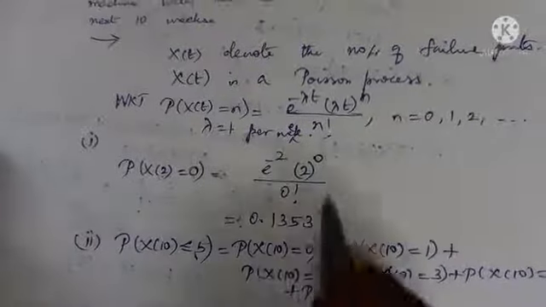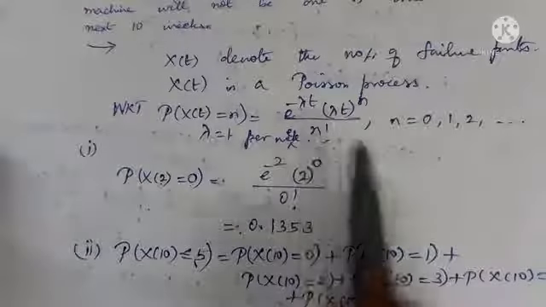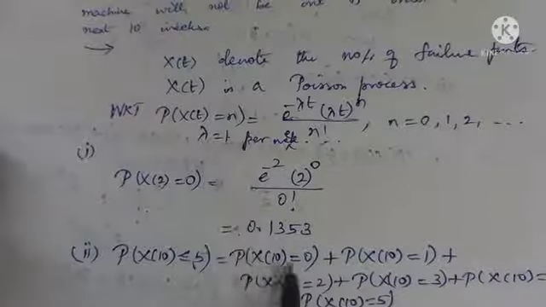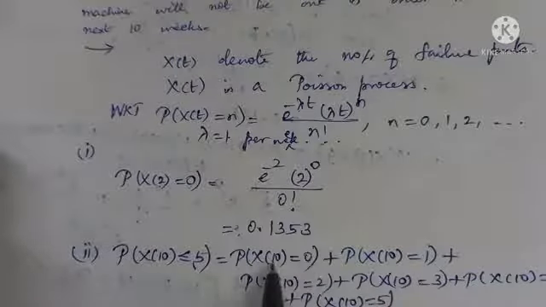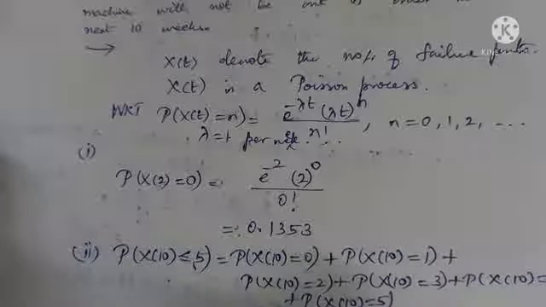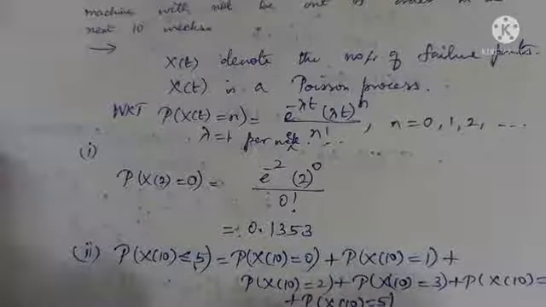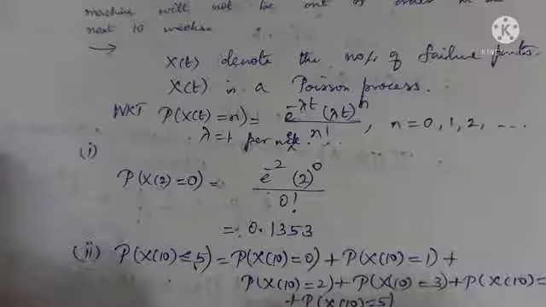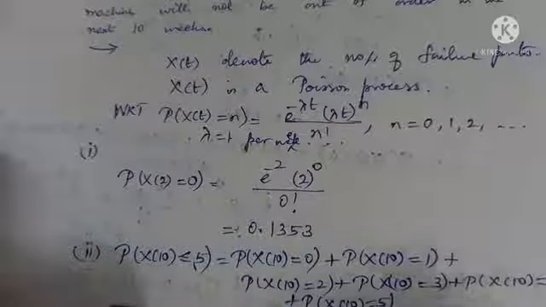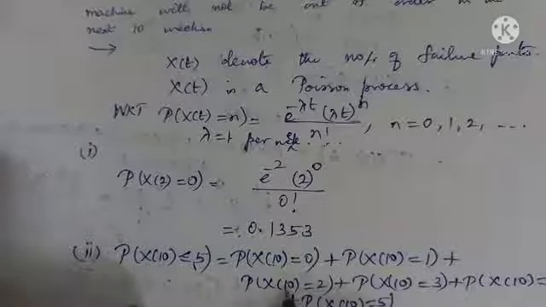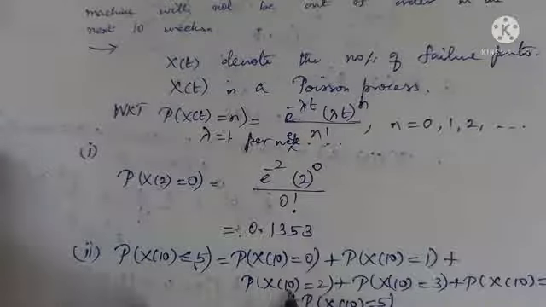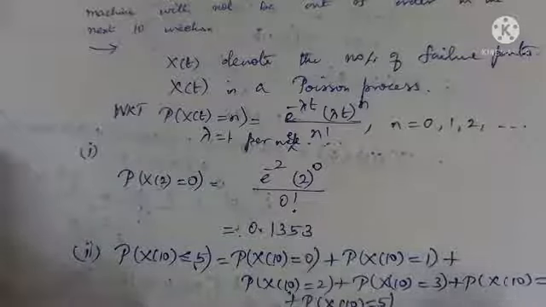Okay, we know e power minus lambda t whole power n by n factorial, where lambda, the mean failure rate, is 1. So n is 0 and t is 10. When you substitute it in the probability law, e power minus 10, 10 power 0 by 0 factorial. e power minus 10, 10 power 1 by 1 factorial. Substitute this in the probability law. e power minus 10, right? But since lambda is 1, lambda into t is 1 into 10, 10. 10 power 2 by 2 factorial.